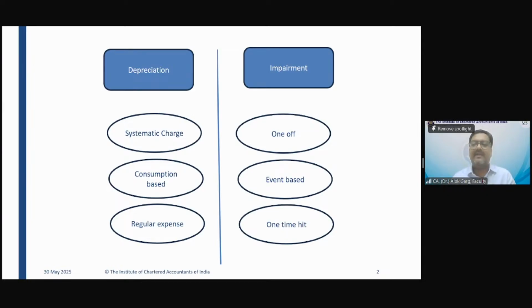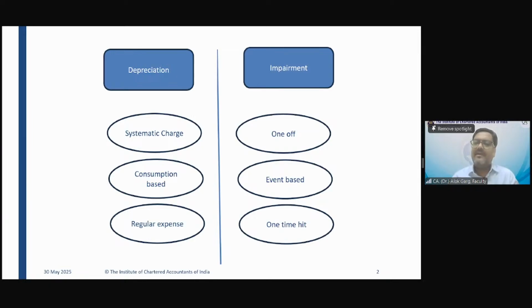Second example. There was a diesel car of 10 lakh rupees. After 3 years, what was the WDV of the diesel car? The life of the car was 10 years, so 7 lakh rupees is the WDV of that car.